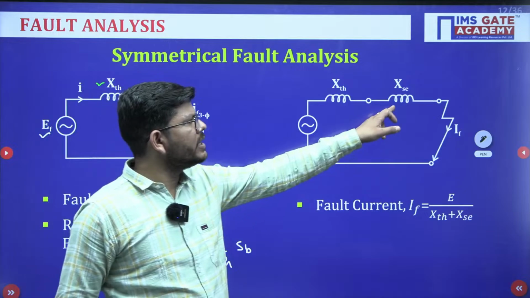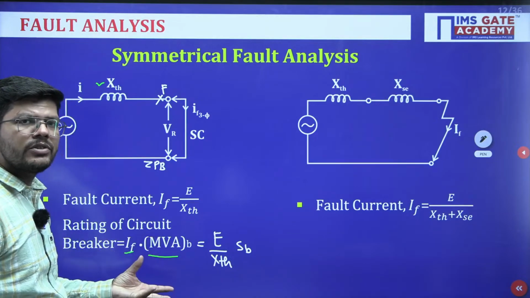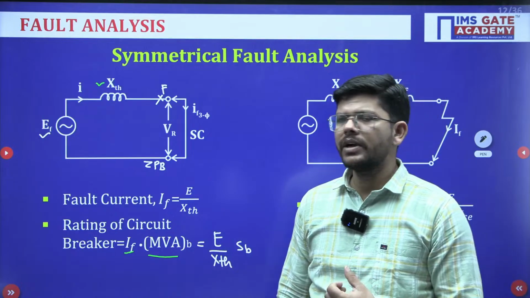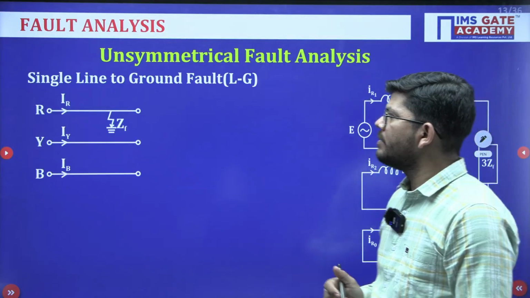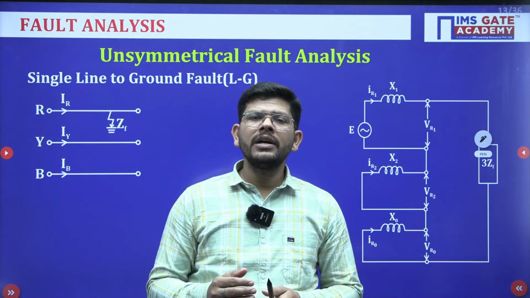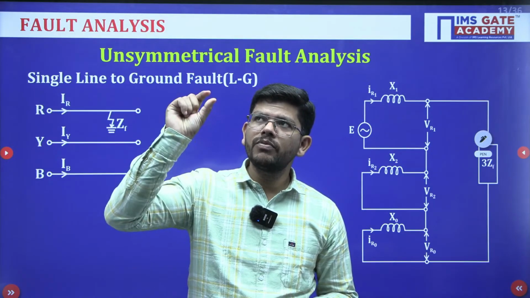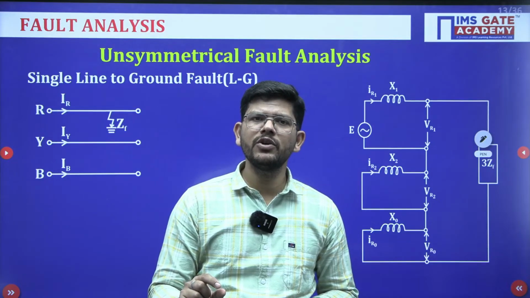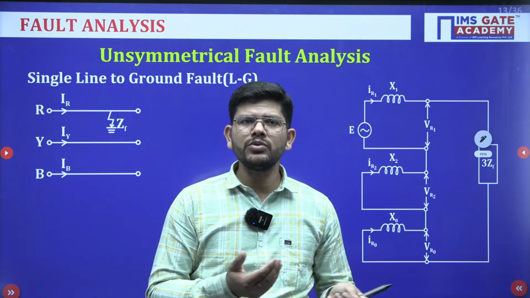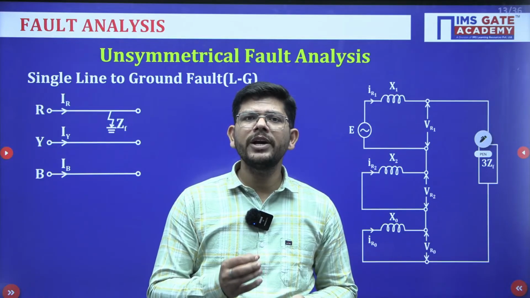So, if you have inserted the series reactance, fault current will be less, and ultimately the circuit breaker rating will be low as well. So, you can choose a low rating circuit breaker as well. So, what we have learned is, in symmetrical fault analysis, we just have to convert our network into a Thevenin's equivalent network with respect to the faulty point and the zero potential bus. E, the system voltage, normally will be chosen as base voltage. So, E we can take 1. So, what do we require? We require the value of Thevenin's equivalent reactance.